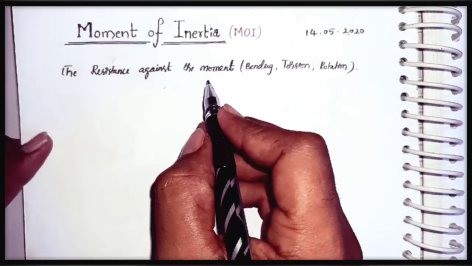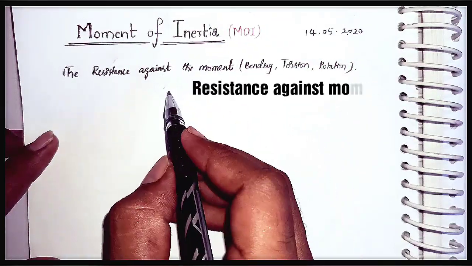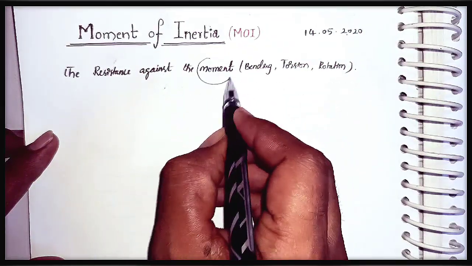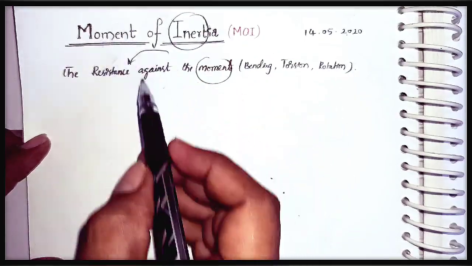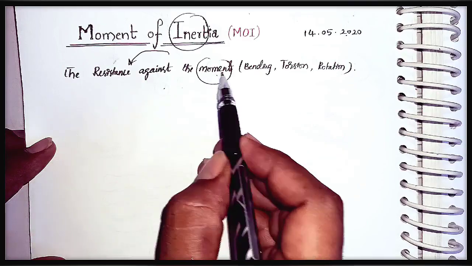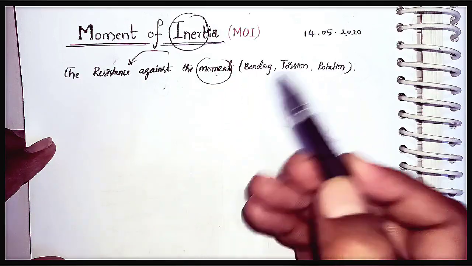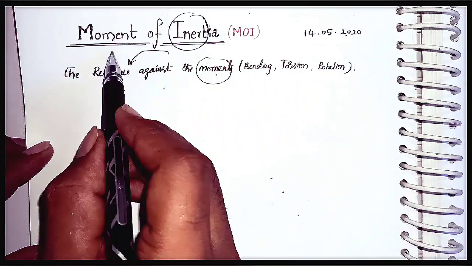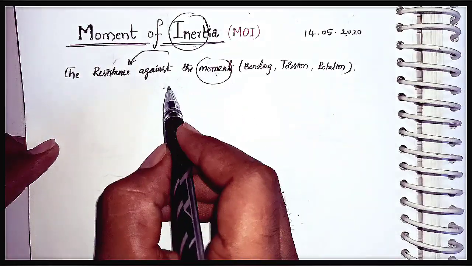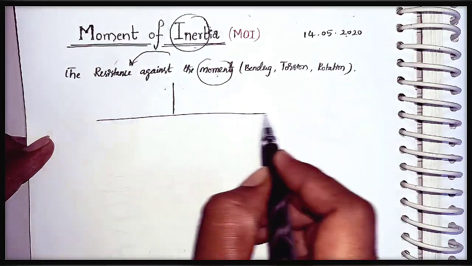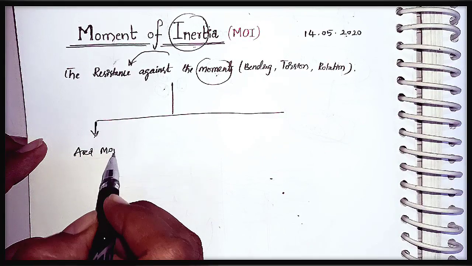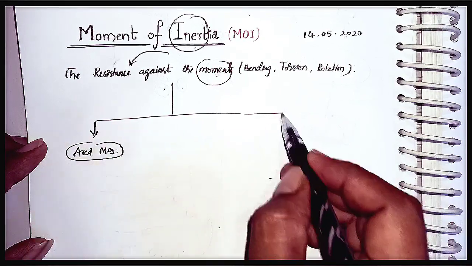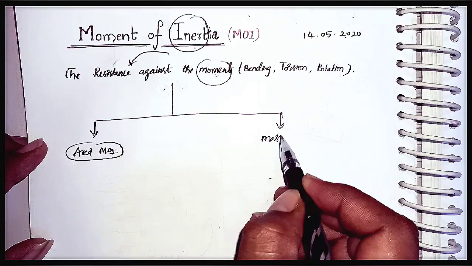Here, moment of inertia means the resistance against the moment. Inertia is nothing but resistance. The resistance against the moment, that is bending, torsion or rotation, whatever it may be, is called moment of inertia. And the moment of inertia is again classified into two categories: the first one is area moment of inertia, and the second one is mass moment of inertia.